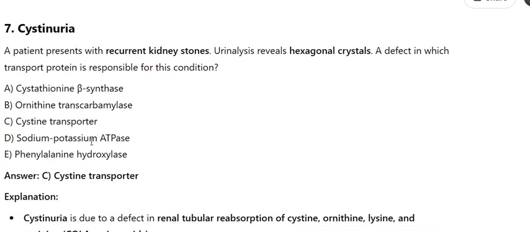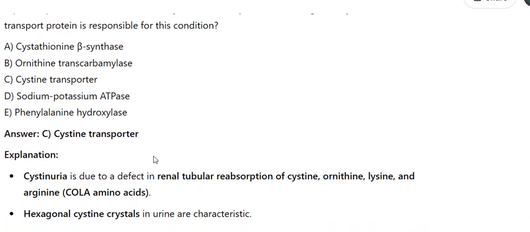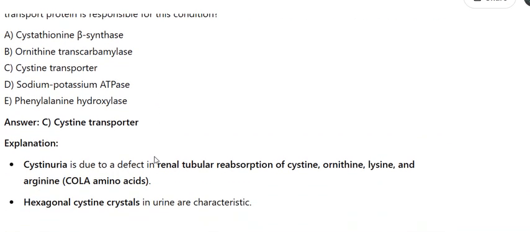E. Phenylalanine hydroxylase. Answer: C. Cysteine transporter. Explanation: cystinuria is due to a defect in renal tubular reabsorption of cysteine, ornithine, lysine, and arginine, the COLA amino acids. Hexagonal cysteine crystals in urine are characteristic.